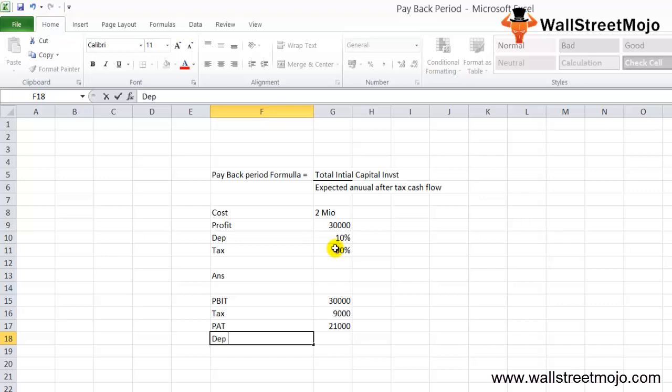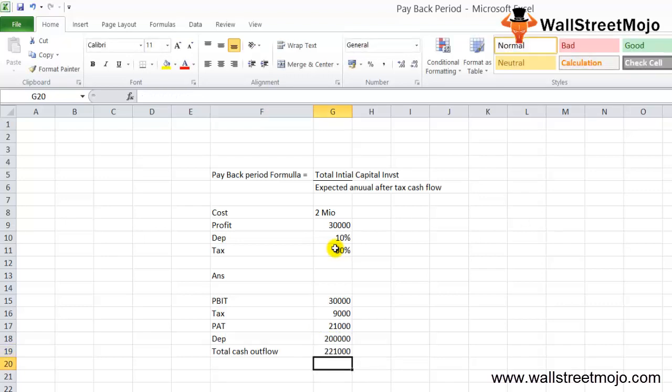Okay, so I'm just adding depreciation to this, and depreciation is going to be 2 million into 10%. So 2 million into 10% is going to be our depreciation. So the total cash inflow in this particular scenario is going to be PAT plus depreciation. That will be a total of 2,21,000. While calculating cash inflow, generally depreciation is added back as it does not result in cash